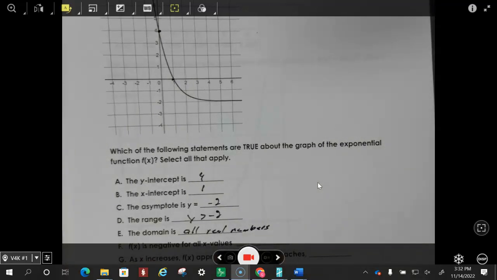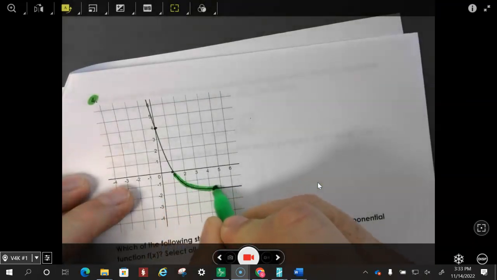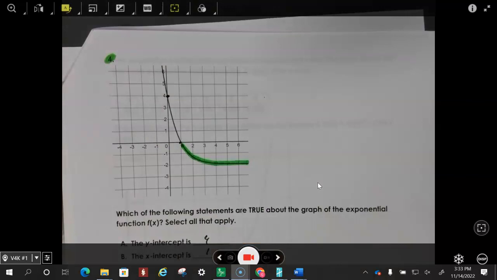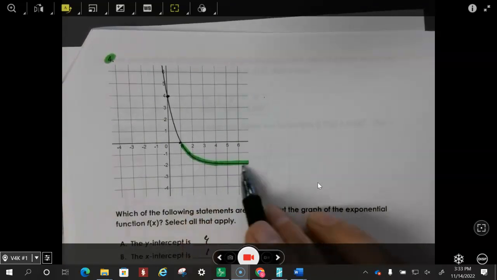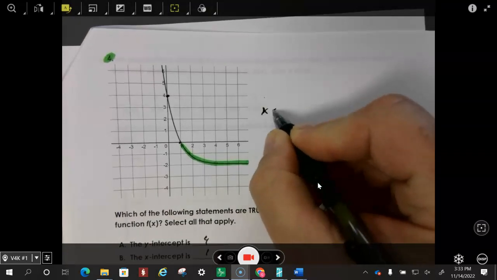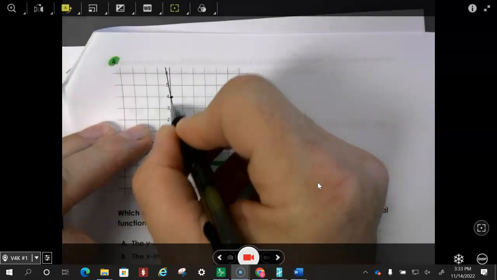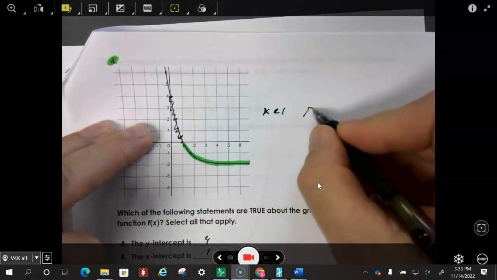Okay, now we've got positive and negative. Let's look at the negative values. f of x is negative, which means the y values are negative. Well, where is that on my graph? f of x is negative for all x values where x is greater than 1. So anything greater than 1 is negative. Anything less than 1, the ones over here, those are going to be positive y values.